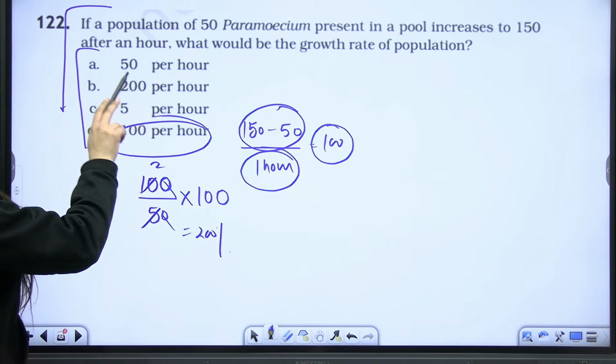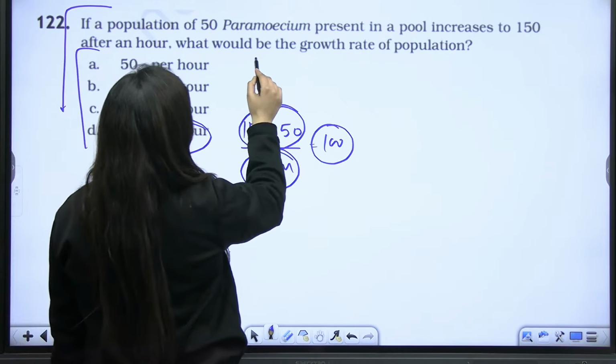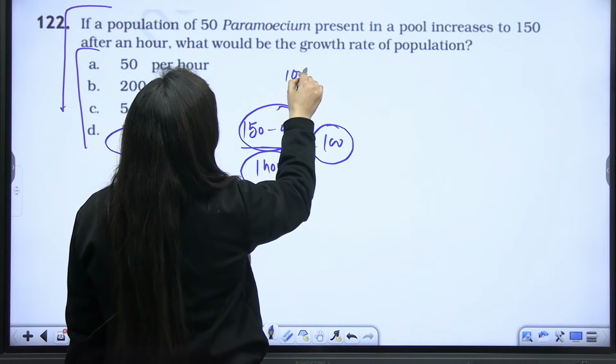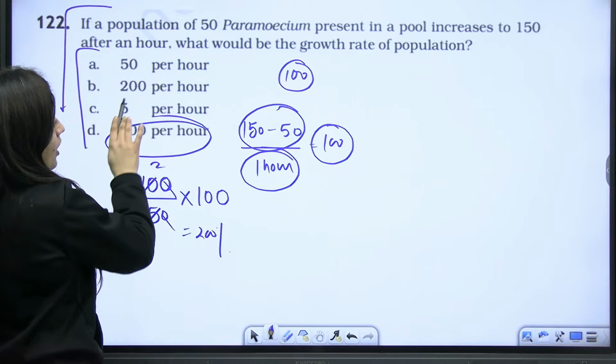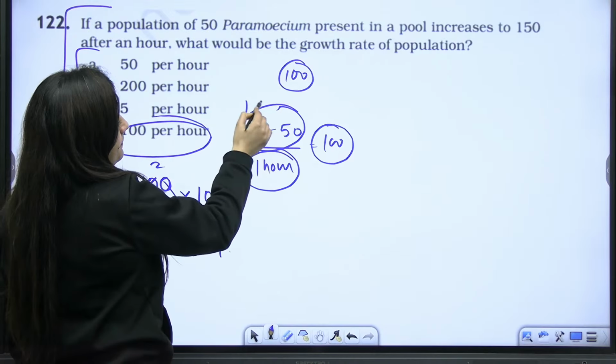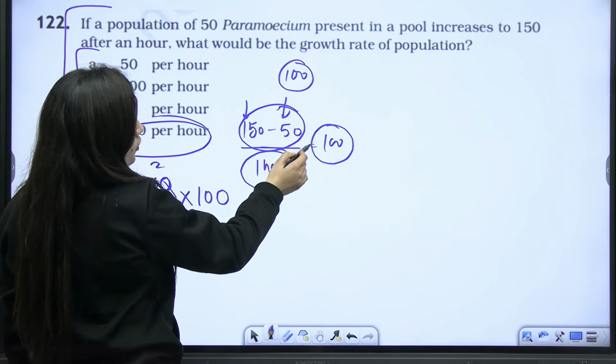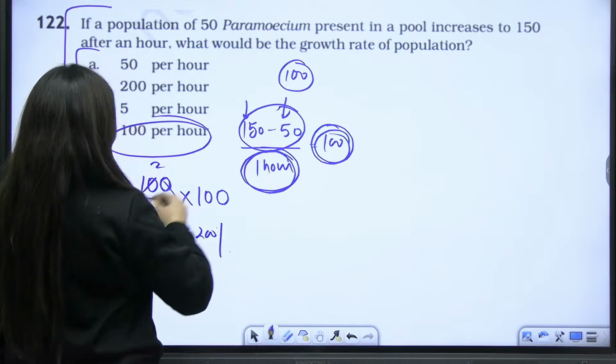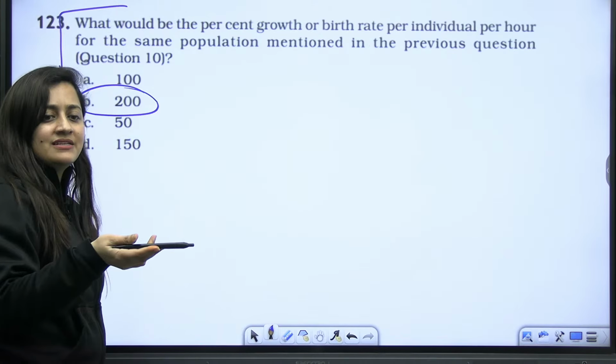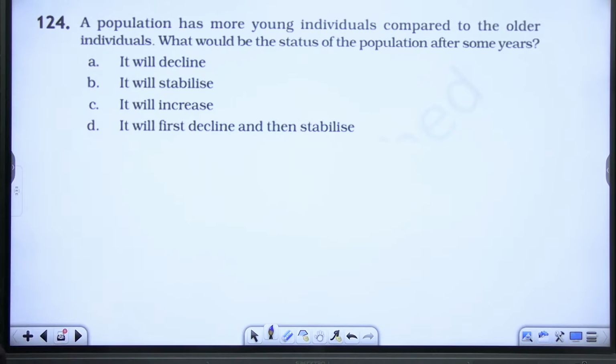So again, look at it. If a population of 50 paramecium present in a pool reaches 150 from 50, so that is an increase of 100 individuals. So how am I going to check it? Final minus initial. So I know 100 per hour. It's very simple, common sense based. So here I got the answer 200.